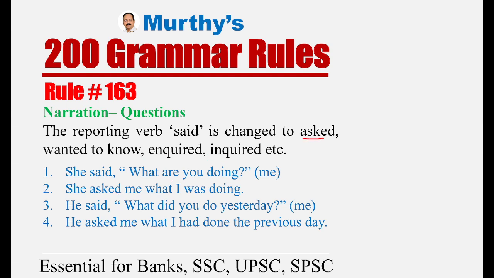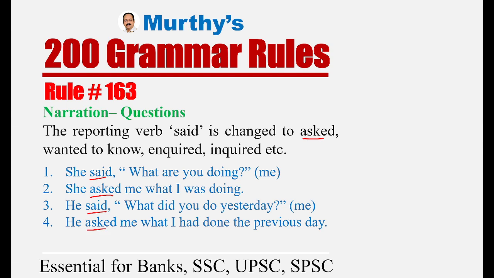She said, "What are you doing?" What are you doing is a question, and said is a reporting verb. Based on the rule, said changes to asked. She asked me what I was doing. He said, "What did you do yesterday?" (Brackets: me.) He asked me what I had done the previous day.